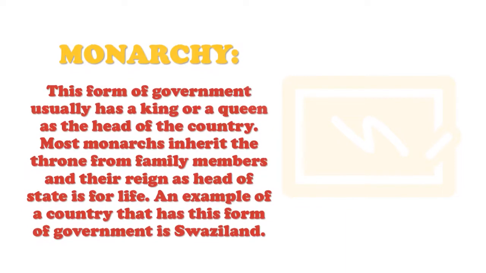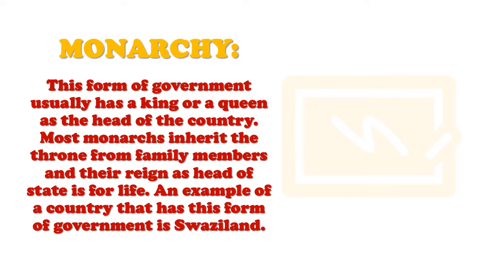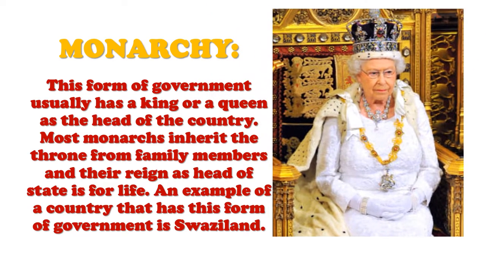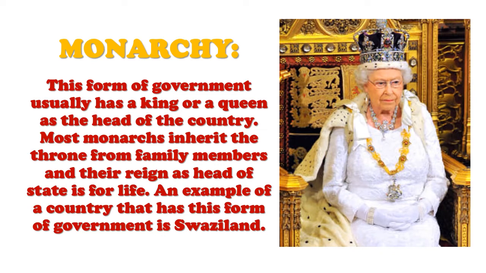Then the monarchy is a type whereby a king or a queen is the head of the country. Most monarchs inherit the throne from family members. Their reign as head of state is for life. An example of a country that has this form of government is Switzerland.